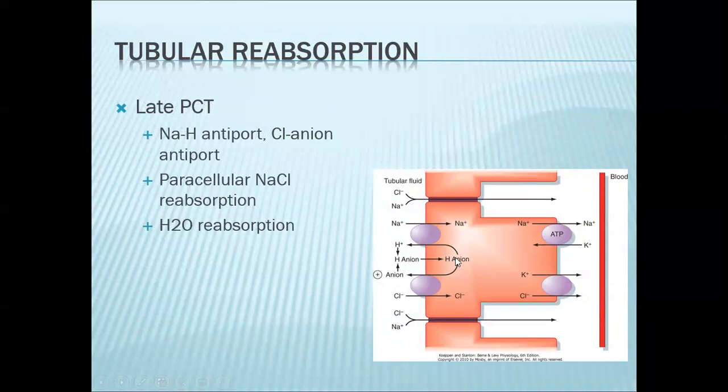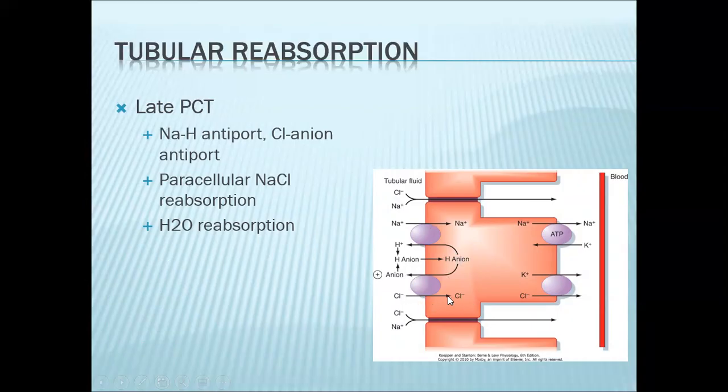Now your hydrogen and your anion will dissociate. Your hydrogen will be pumped out again via your sodium-hydrogen antiporter, and your anion will be pumped out into the filtrate via a chloride-anion antiporter. So as your anion goes out, chloride enters.